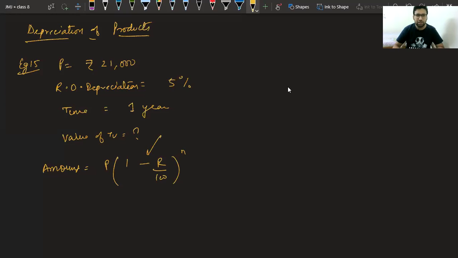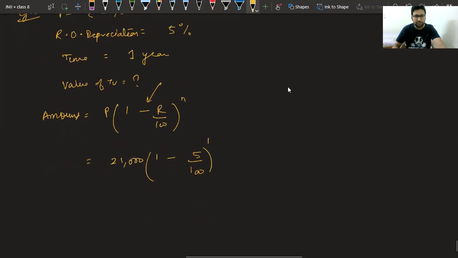Why minus? Because this is a depreciation. Here we are reducing the price. Class, are you able to understand this question? What is depreciation? Easy. Now just put the value. Principal is 21,000. 1 minus 5 upon 100 power 1. Now if you solve this, you will get